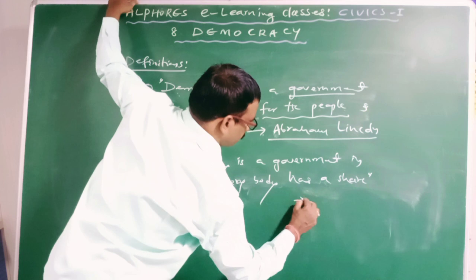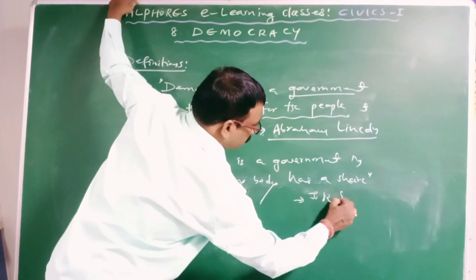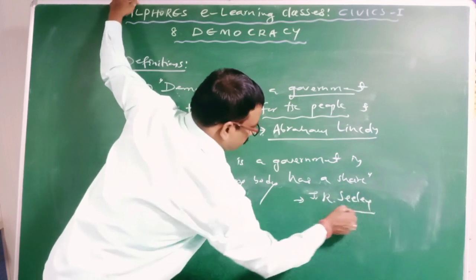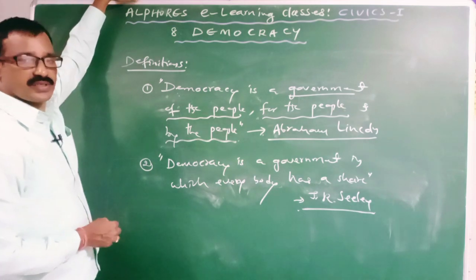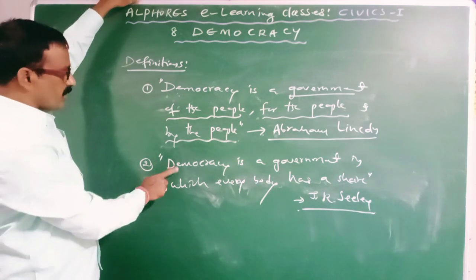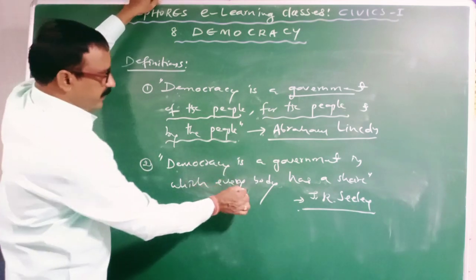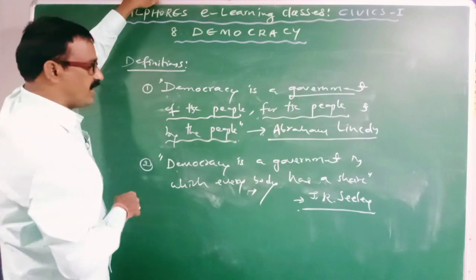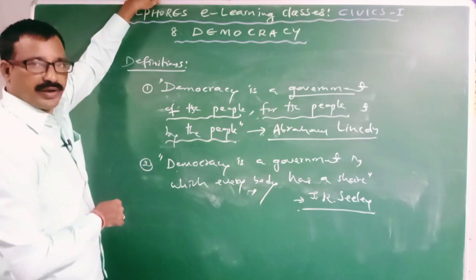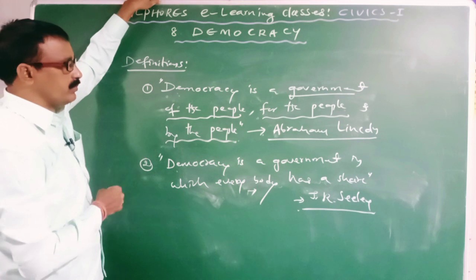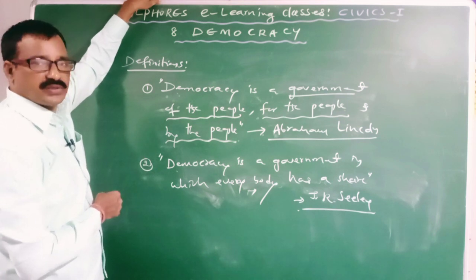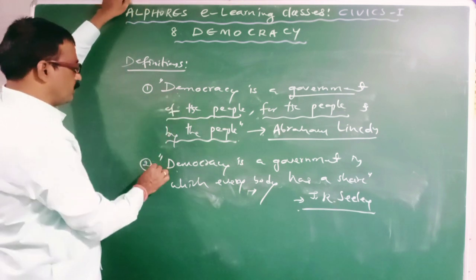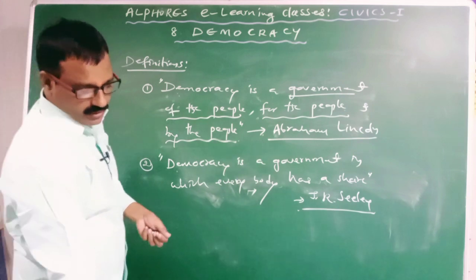This definition was given by J.R. Seeley. According to him, in a democratic form of government, every individual will have an equal share and take part in the political affairs of the state. So these are very simple definitions of democracy.